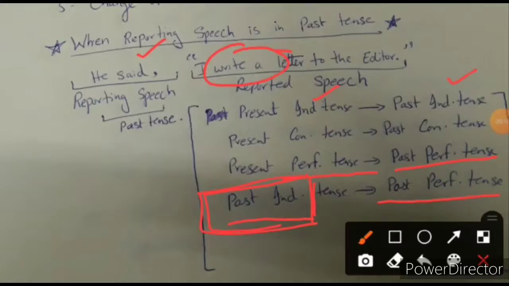So this is the main important thing, and all these changes happen when your reporting speech is in the past tense, when the verb is in the second form. Then all these changes occur. This is the very important point that you are supposed to understand, and only then can you change a direct speech into an indirect speech.